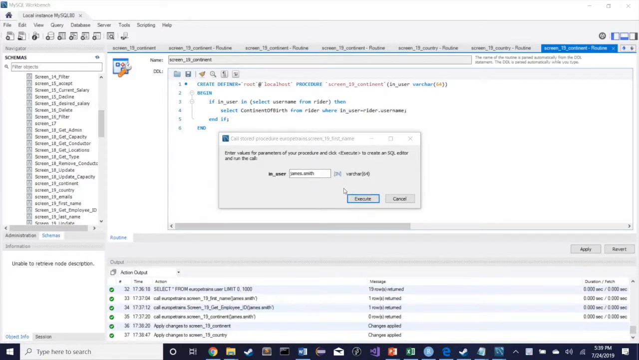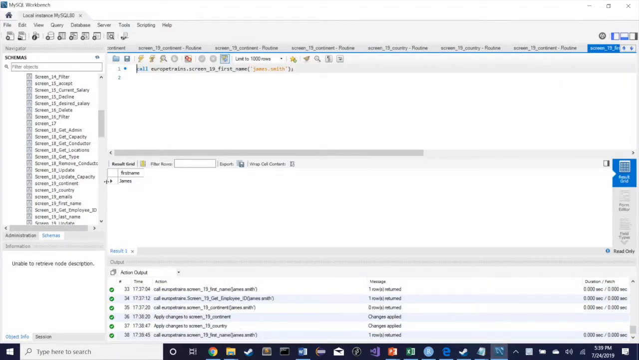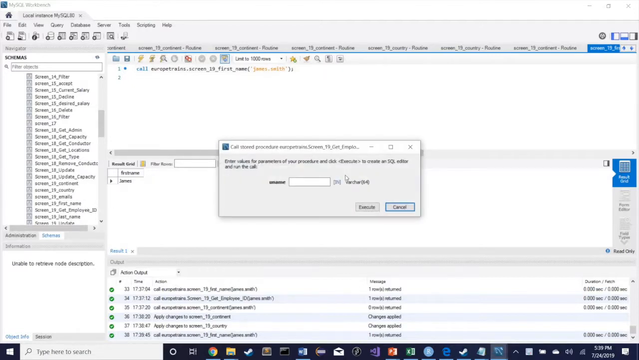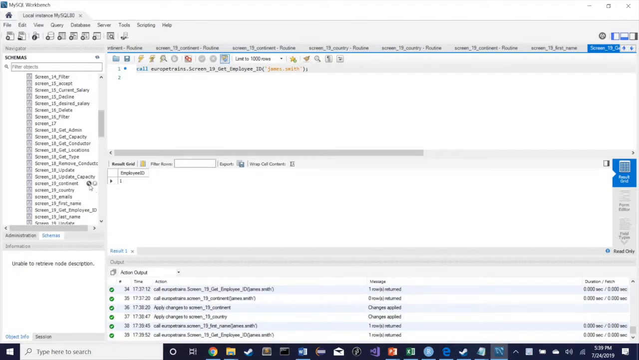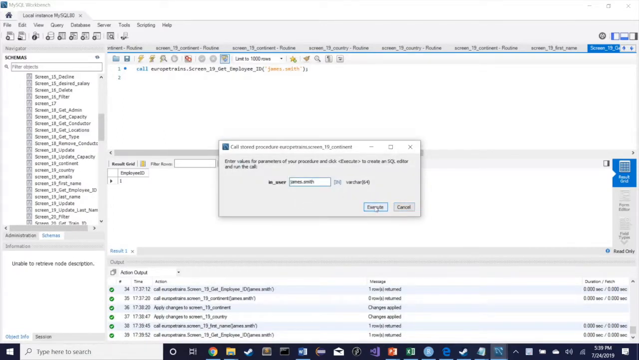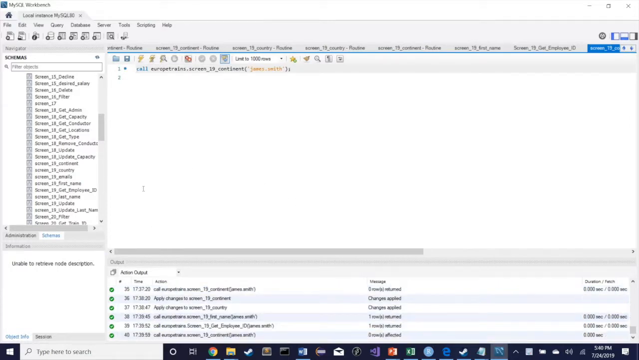Hi, this is Andrew with task 20. We're on screen 19, the profile manager for the admins. We're logged in as James Smith, so let's check out his first name. It's James, as you would expect. The employee ID is 1. But if we check what continent he's from, we see that he doesn't have one because he's an employee and not a writer.